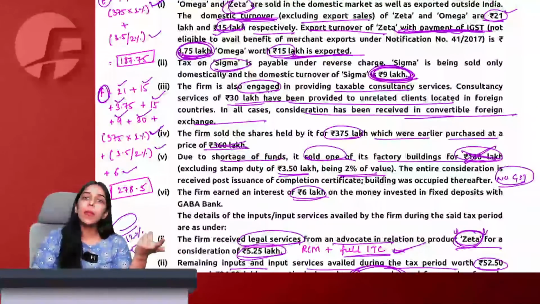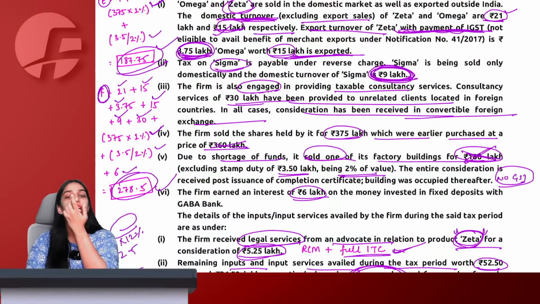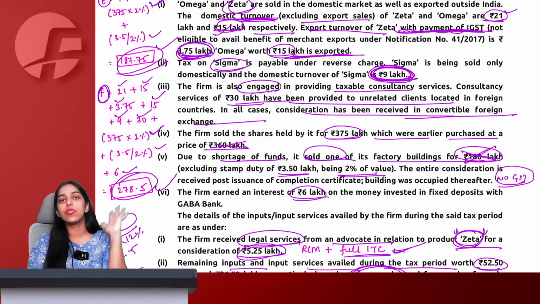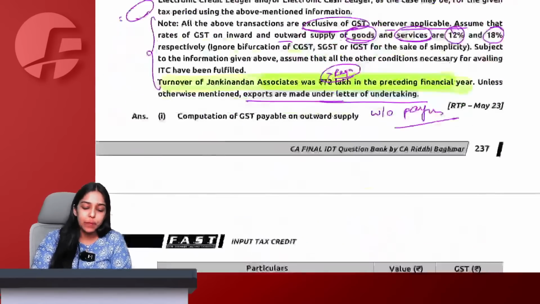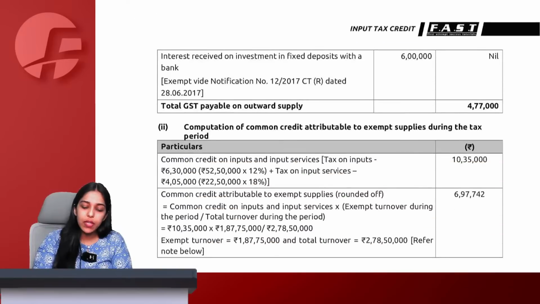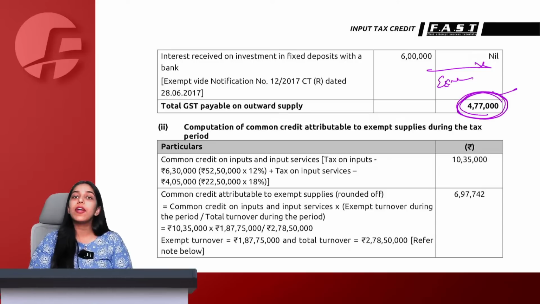And then I can do common ITC multiplied by E by F, which we have already calculated, and you get your reversal figure. After reversing, the eligible ITC you can use to set off your outward payable. So see, here I will say again sale of land and building, no GST will apply. Interest received, again it is exempt under GST, therefore no GST. This is my total amount payable.